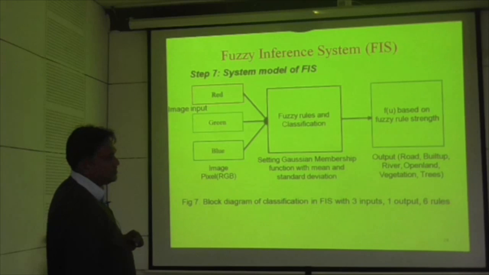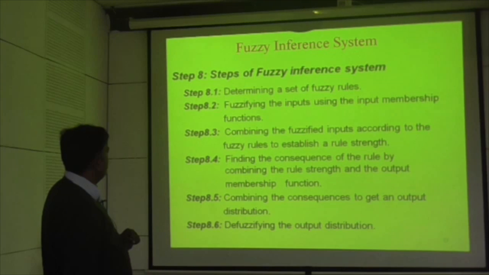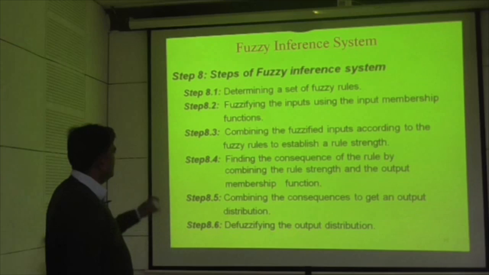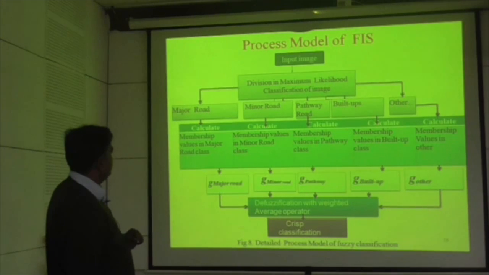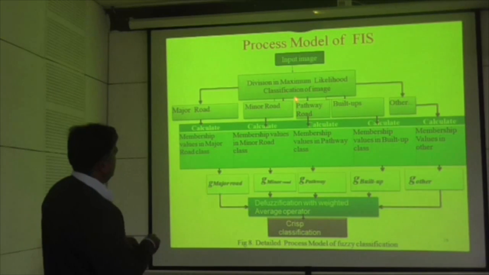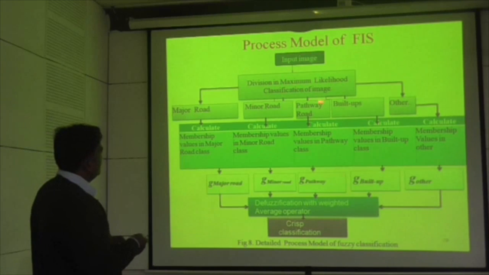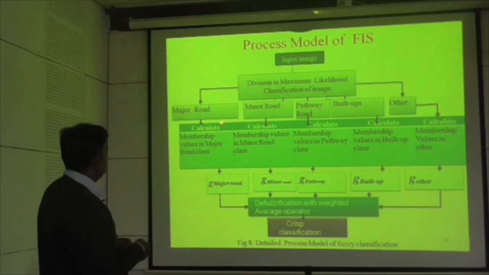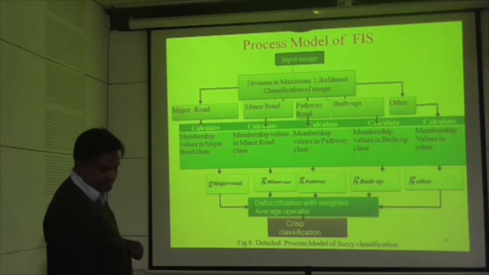Then we evaluated these values by putting them into the fuzzy inference system. In this fuzzy inference system we decided the rules, and we formulated this type of architecture in which first we give the input image, then the input image is divided into the maximum likelihood classification of the image, and these are the desired outputs we are expecting: major road, minor road, pathways, build-up and others. Then we calculated the numerical values, then output variables are decided and representation is done.